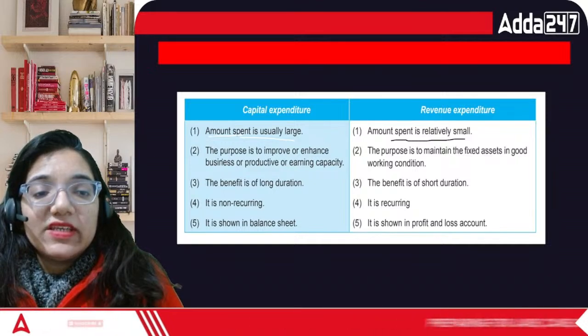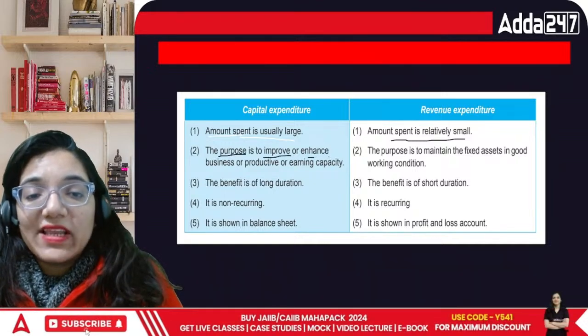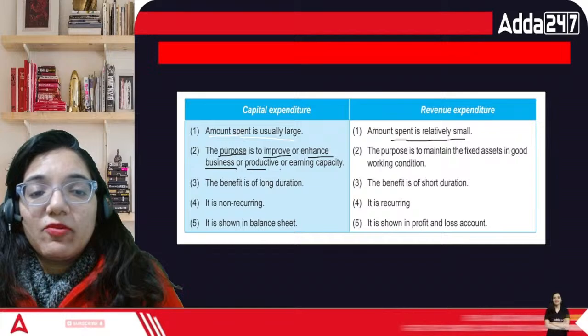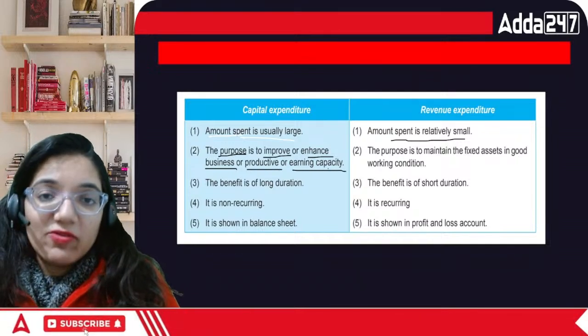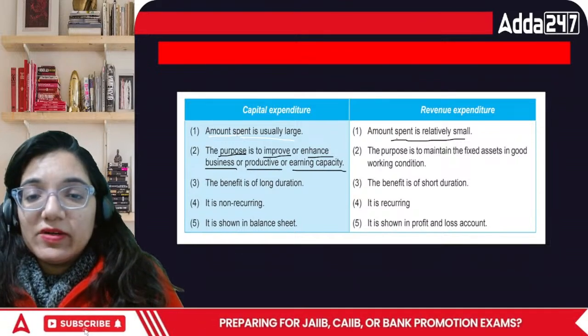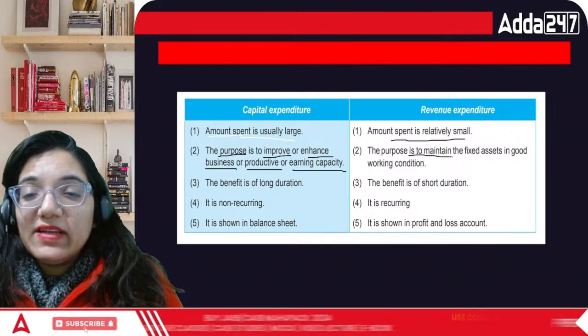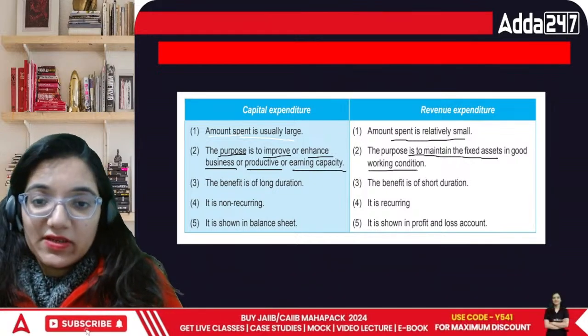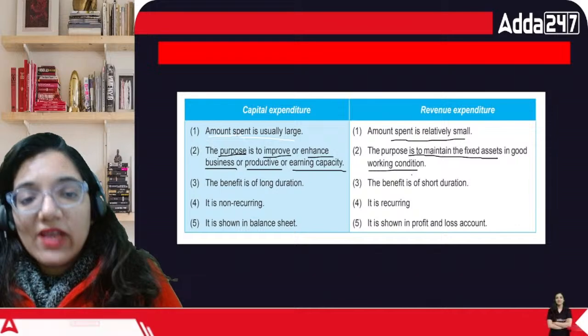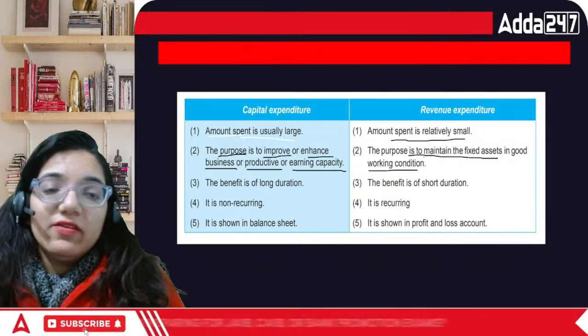The purpose is to improve or enhance the business or productive or earning capacity. We are trying to have better business. The purpose of revenue expenditure is to maintain the fixed assets in a good working condition. We would always want that we have the best condition for our fixed assets.